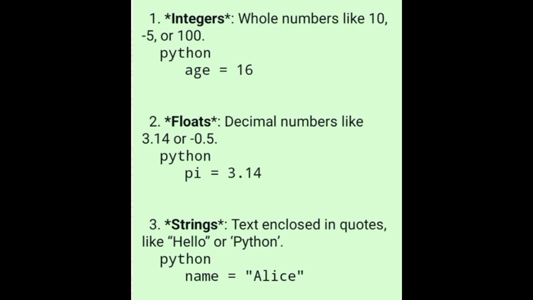This is an integer. Floats: decimal numbers like 3.14 or -0.5. For example, pi = 3.154. Strings: text enclosed in quotes like "Hello" or "Python", with double or single inverted commas.